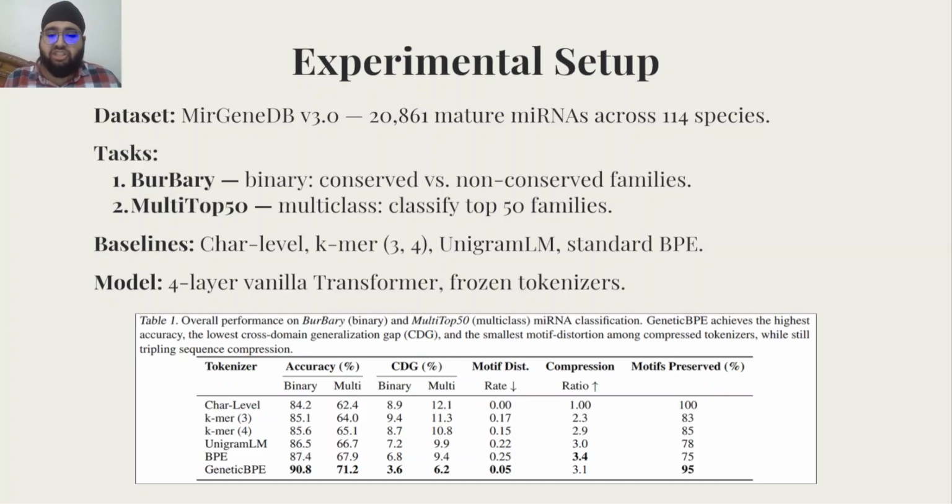Then we compare GeneticBPE over five baselines: character-level tokenization, k-mer, where k was 3 and k was 4, Unigram LM, and standard BPE. All tokenizers were constrained to the same vocabulary size, around 512 tokens, and once trained, they remain frozen for the entire modeling process. For fairness, the downstream model is a standard vanilla transformer in all scenarios.